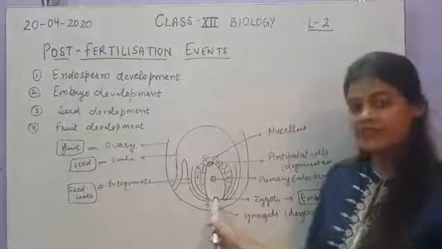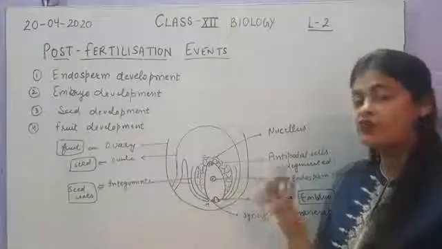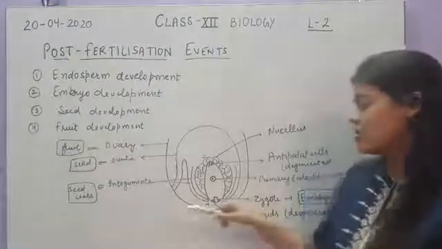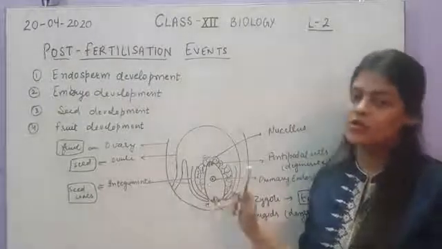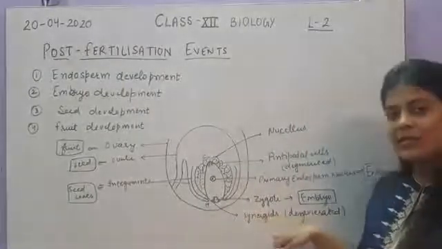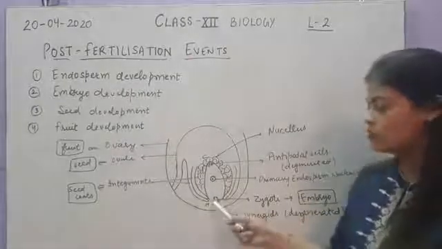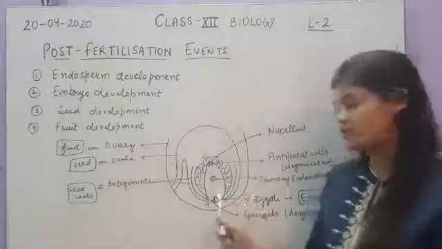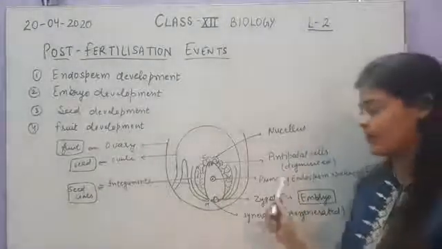The cells surrounding this zygote are the synergids, as we have already discussed in double fertilization. During the entry of the male gamete, one synergid degenerated and one was left, which will also undergo degeneration after fertilization. So the synergids will degenerate, only the zygote will be left, which will form the future embryo.